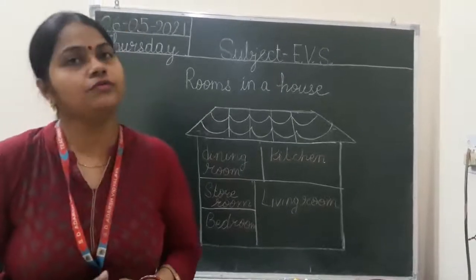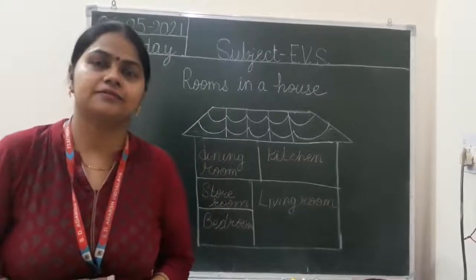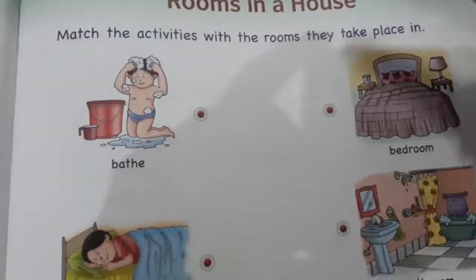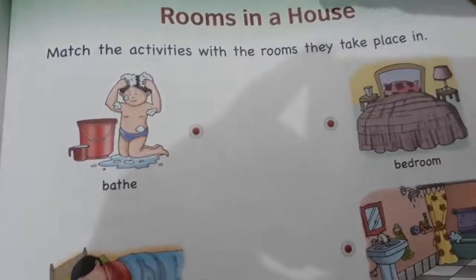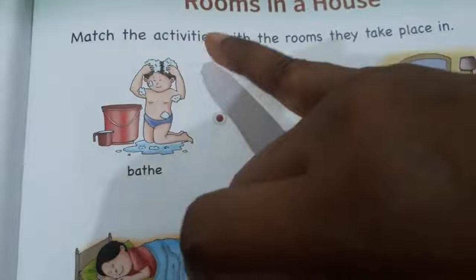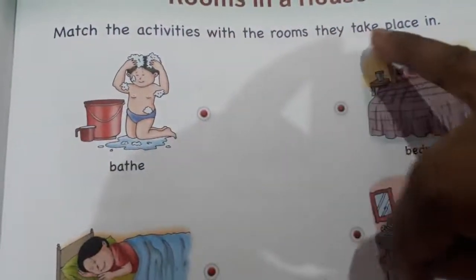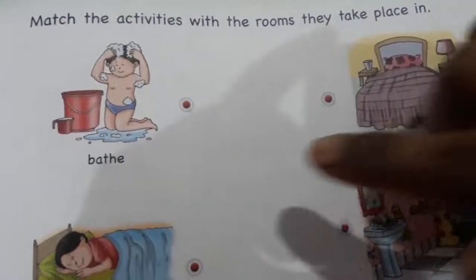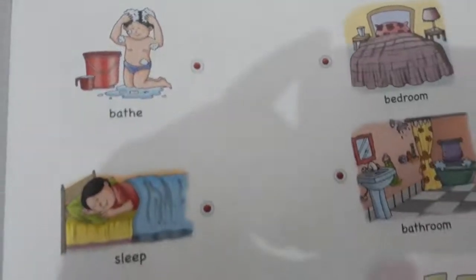Now, I want to show you one page of your EVS book. Let's start. Here we can see rooms in a house. Match the activities with the rooms they take place in. Here are different kind of activities. We have to match all these activities with these rooms.